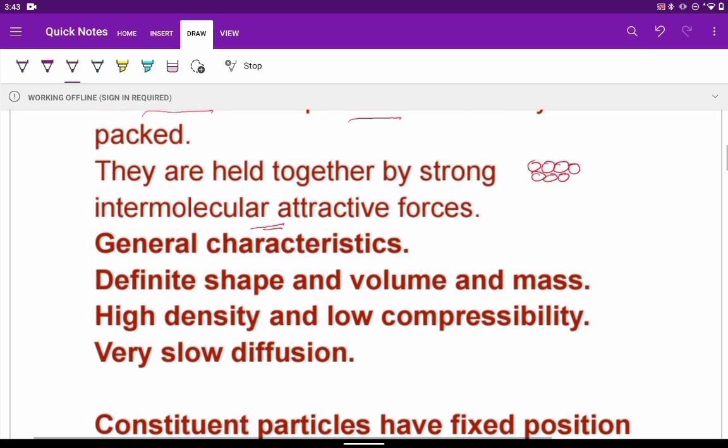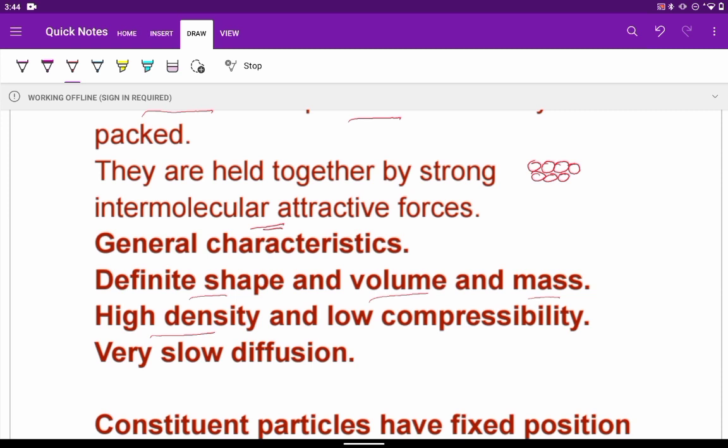Because of this only, they all exhibit some general characteristics. Since the intermolecular forces of attraction are very high, they have a definite shape. The molecules do not leave their space. They are held together at a particular space only. Therefore, they have a definite shape. They occupy a particular definite volume and they have a definite mass. They have very high density. The reason is the same: the intermolecular space is very less, so density is very high.